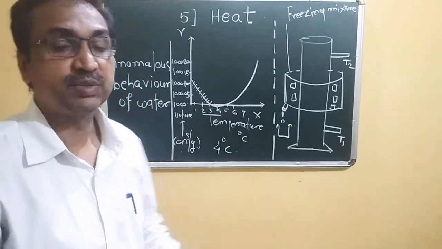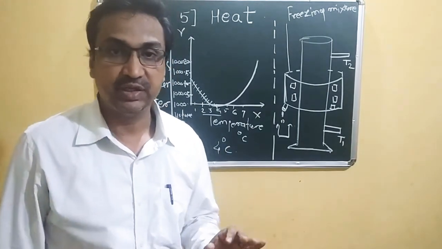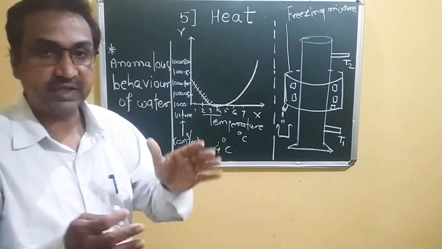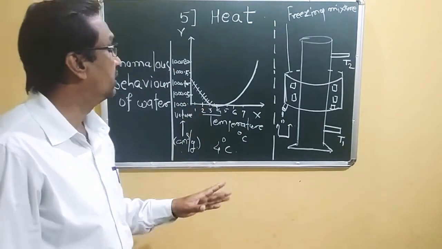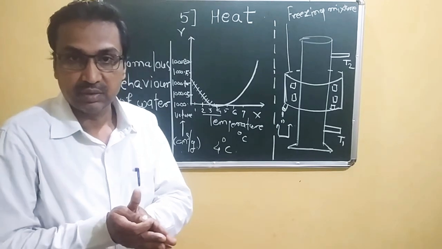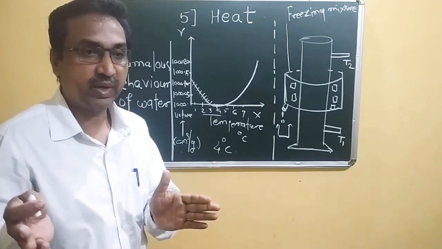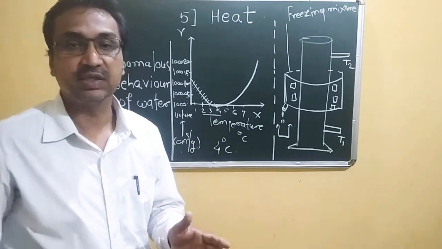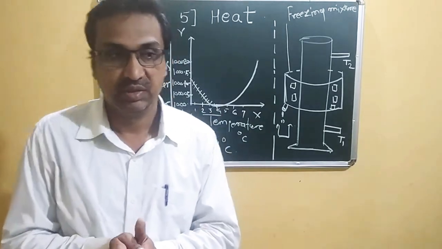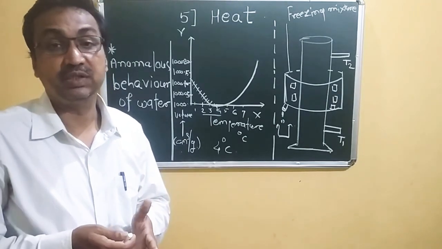This is a quite exceptional, special case where water is heated and, instead of expanding, it contracts up to 4 degrees Celsius, and after that it expands. At 4 degrees Celsius its volume is minimum, that means its density increases.